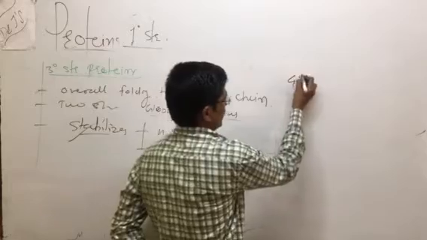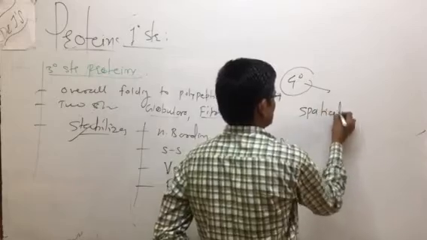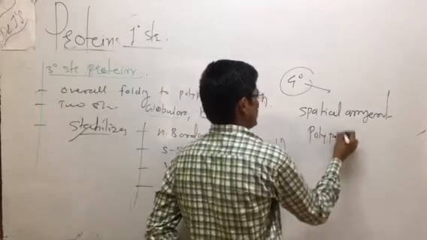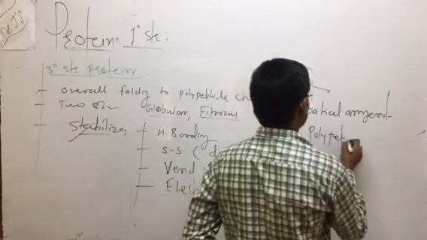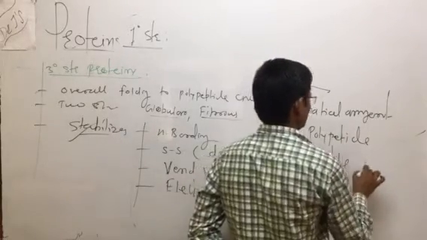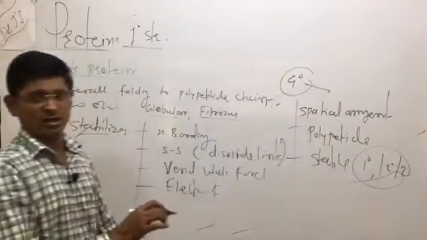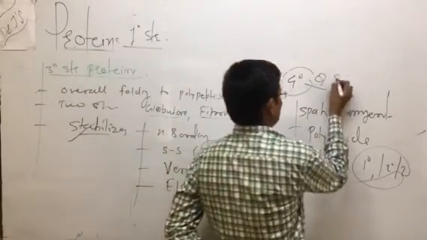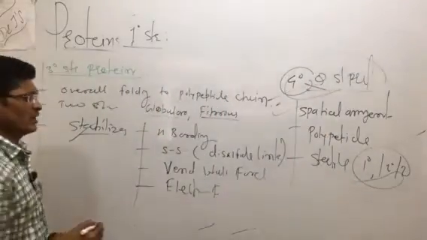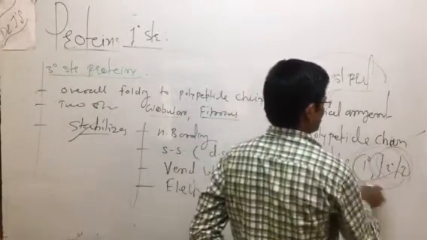Then the quaternary structure. As you can see, the quaternary structure is the spatial arrangement of polypeptide chains. इसमें जो arrangement होता है वो spatial arrangement होता है. Due to this, it is the most stable. ये stable होता है secondary, primary and tertiary structure of the proteins. This is the quaternary structure of proteins, a spatial arrangement of polypeptide chains, which stabilizes the primary, secondary, and tertiary structure.